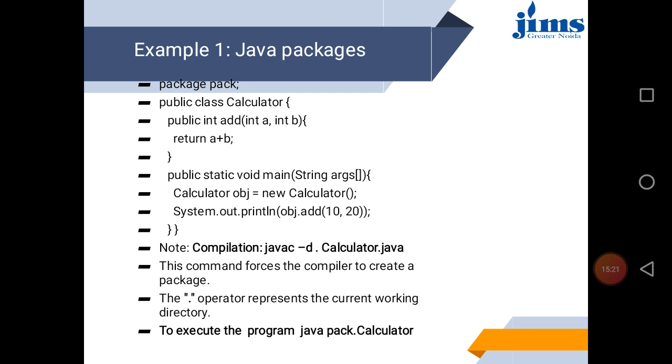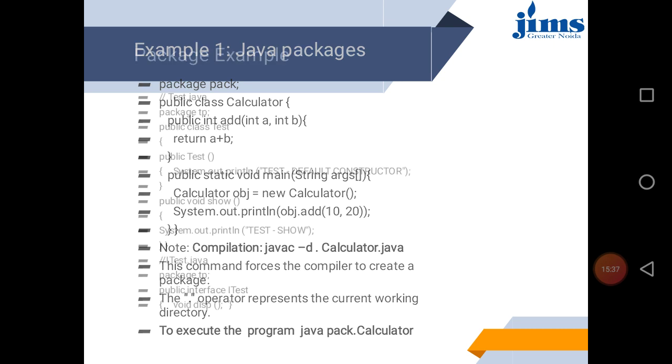And to run the program after compilation, at the command prompt you write java, then space, then the package name and class name, and then you will get the answer.